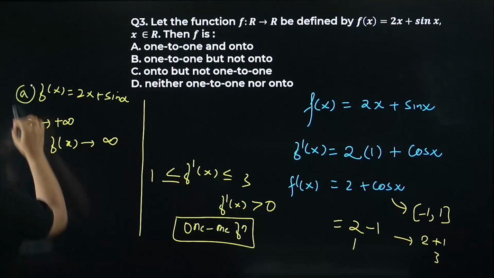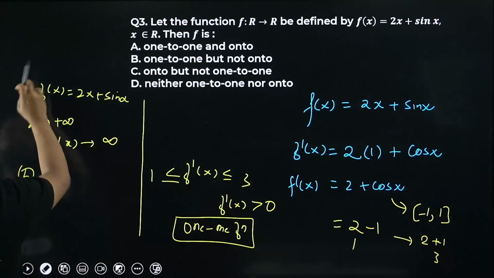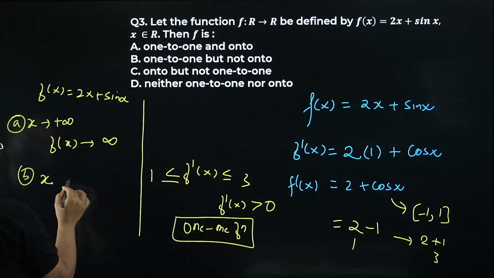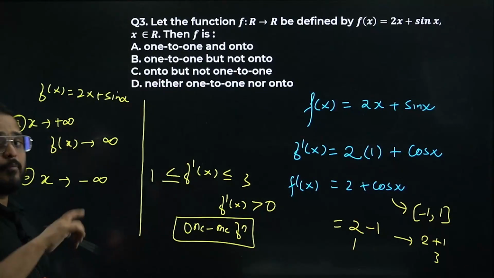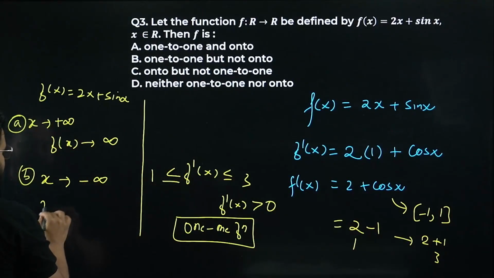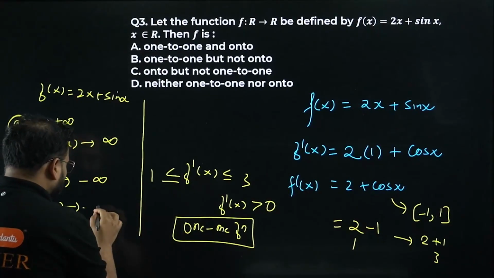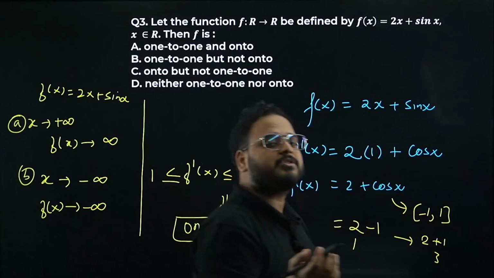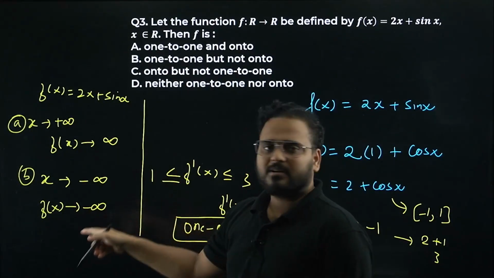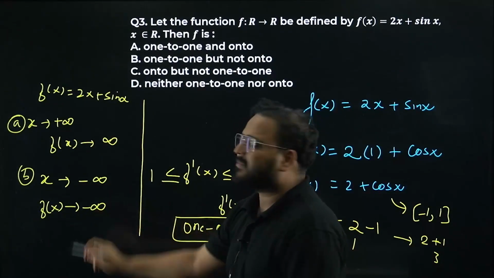Second case, please check. In the same function, put x this time as -infinity. We have to check both cases, both have to be true. So x is -infinity. What happens to f of x? This will become 2 into -infinity, which is -infinity only. If you add +1 to infinity, it doesn't change. So it will simply be negative infinity only.